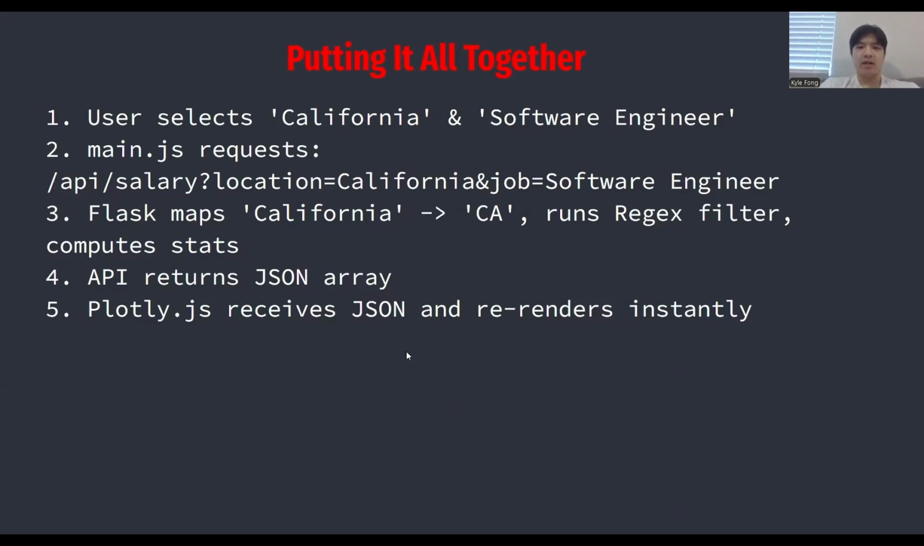So to put it all together, here's how the user interaction would look. The user would first select California and software engineer. Main.js then sends the request with those parameters. Flask runs the regex filtering and computes the stats. The API then returns a JSON, and then Plotly finally re-renders the chart instantly. This architecture ensures our tool is scalable, fast, and responsive.